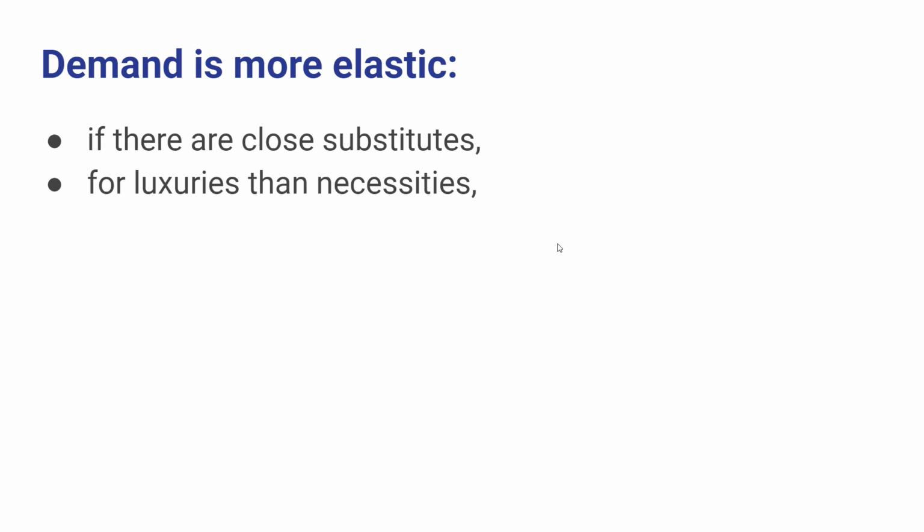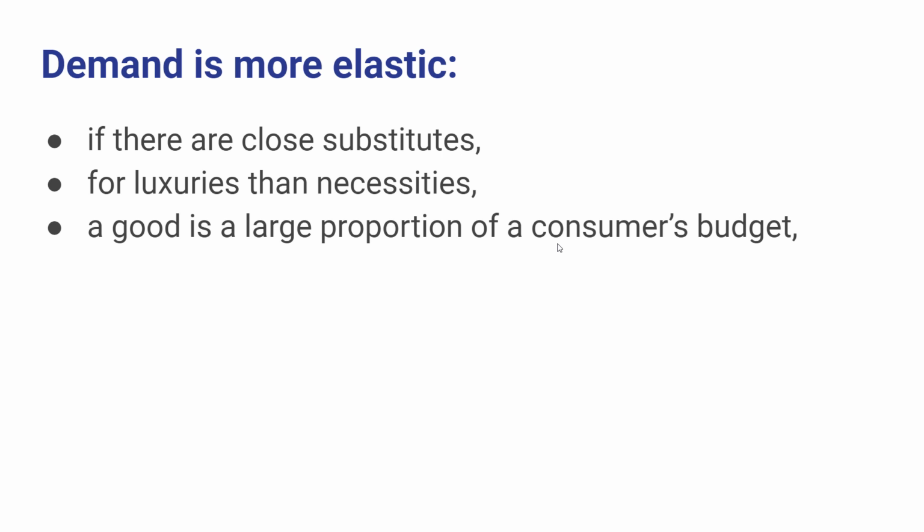Another factor that's important is how large a share of your budget is spent on a good. If you're spending a large share of your budget on a good, when the price goes up, you're forced to cut back by more. If you're spending half of your income on a good and the price doubles, you'd only be able to buy the same amount if you spent all of your income on that good. So when something's a large share of your budget, you have to be more sensitive to price changes. On the other hand, if something accounts for a trivial share of your budget, a price change probably won't have much of an effect on the amount that you consume.